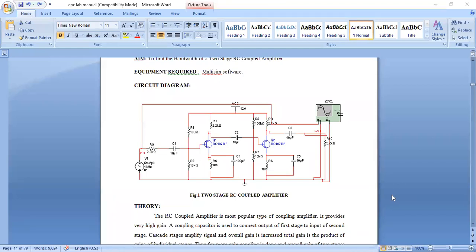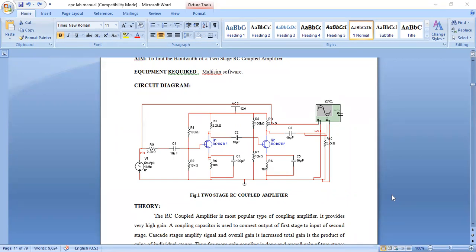Yes, ma'am. Yesterday we logged in. Did you log in and see whether the videos I have posted are all accessible to you? We haven't checked it, ma'am. We will check and get back to you. Okay, you check it because I posted the 3 experiments: the CE amplifier, FET amplifier and multi-stage amplifier. Today I am going to post this manual also. Whatever manual we sent previously, we made some changes. Please go through this manual.